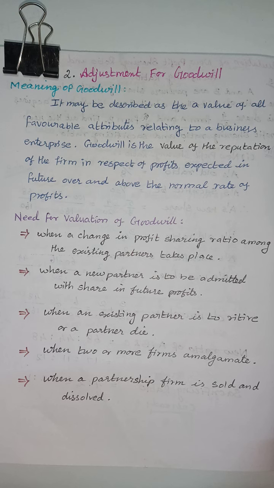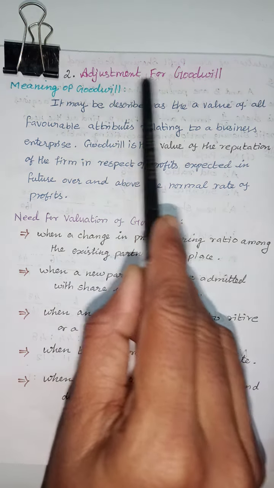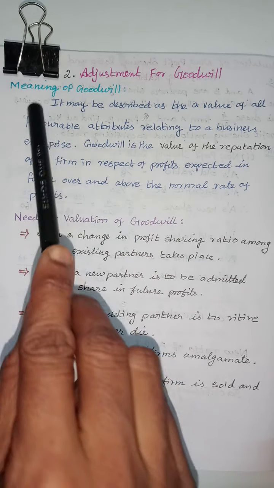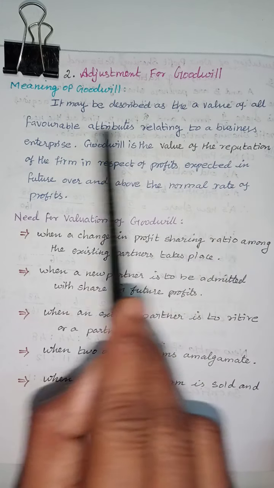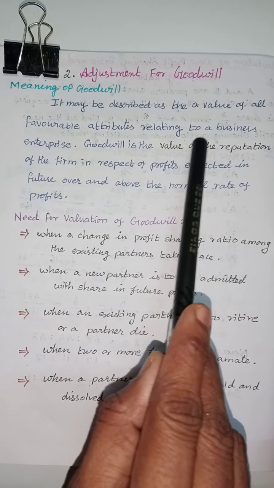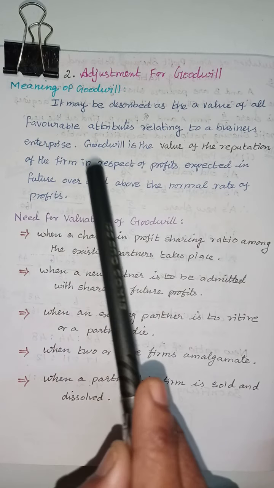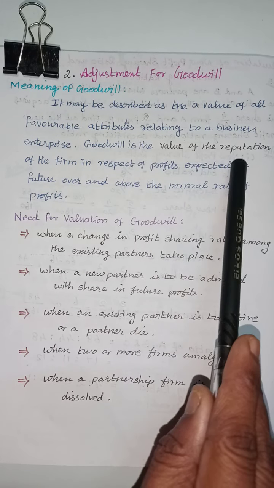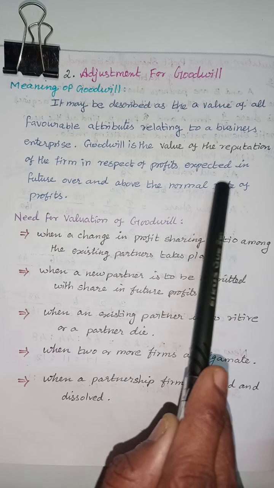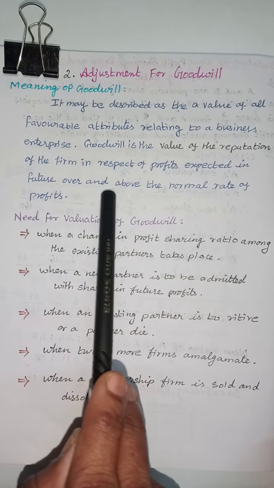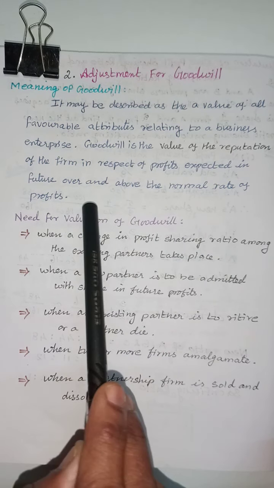The second adjustment of the partnership firm, when a new partner is admitted into the partnership firm, is the adjustment of goodwill. The meaning of goodwill: it may be described as the value of all favorable attributes relating to a business enterprise. Goodwill is the value of the reputation of the firm in respect of profits expected in future over and above the normal rate of profits.